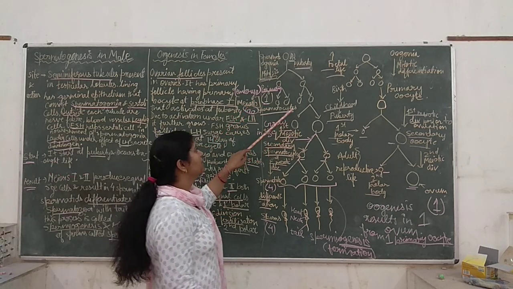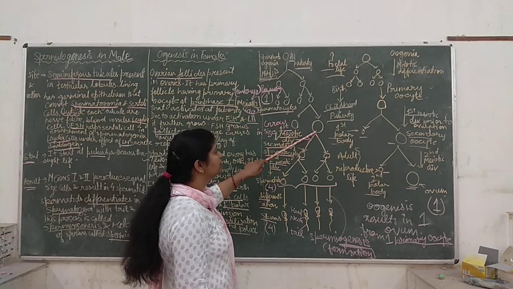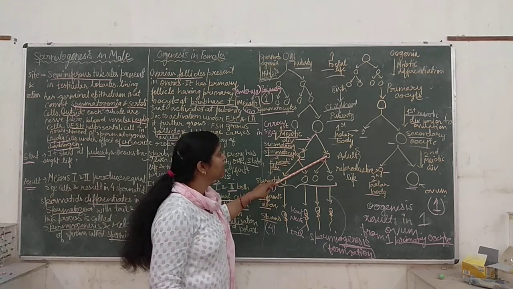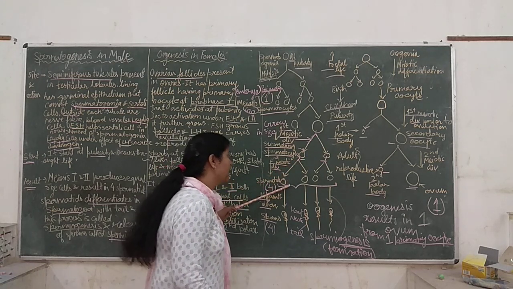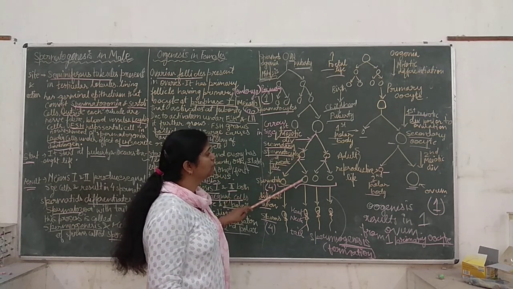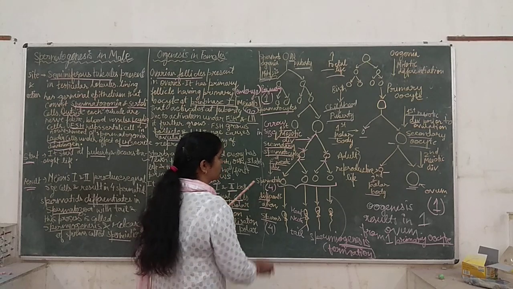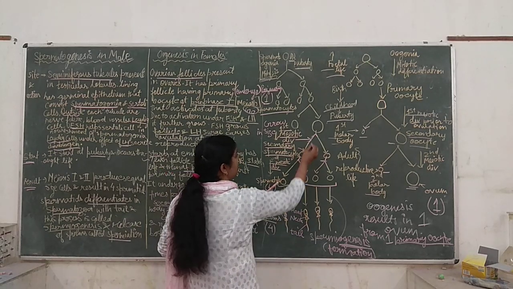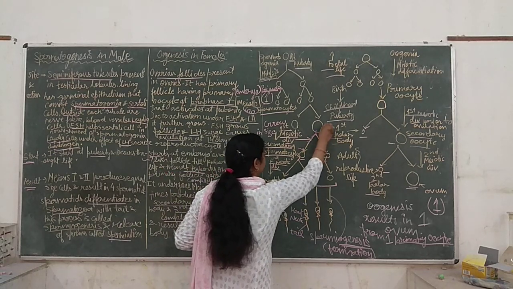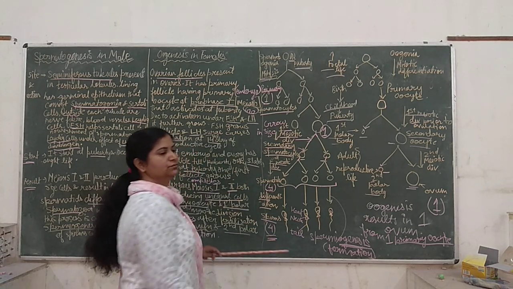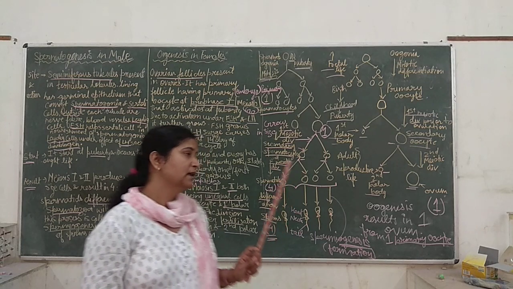But here in spermatogenesis, from one bigger primary spermatocyte, it equally divides. It forms two secondary spermatocytes, and then it further divides one more time to give rise to 4 spermatids, and therefore from one primary spermatocyte the total number of sperms formed is 4. So this is also a difference in number.